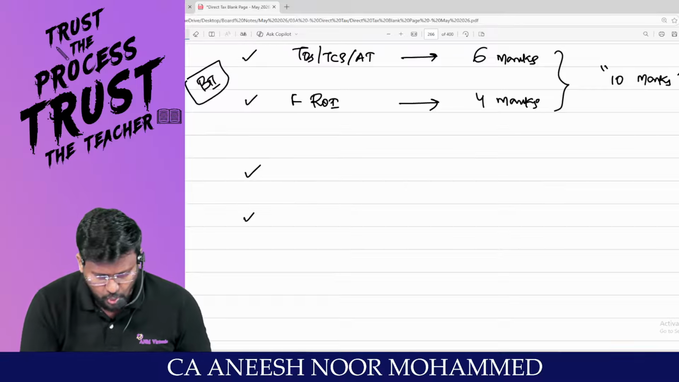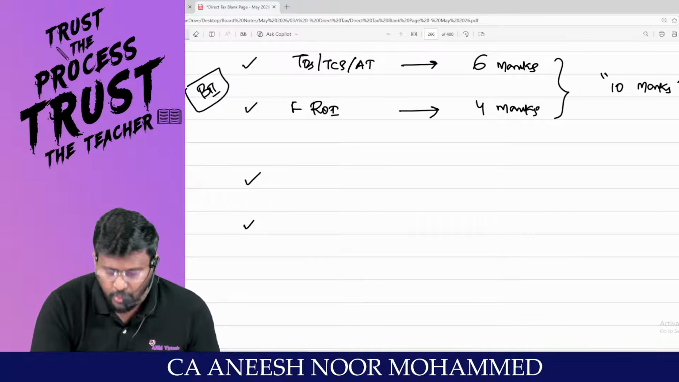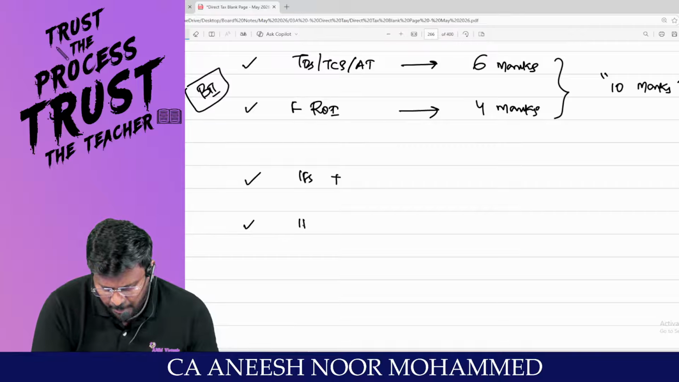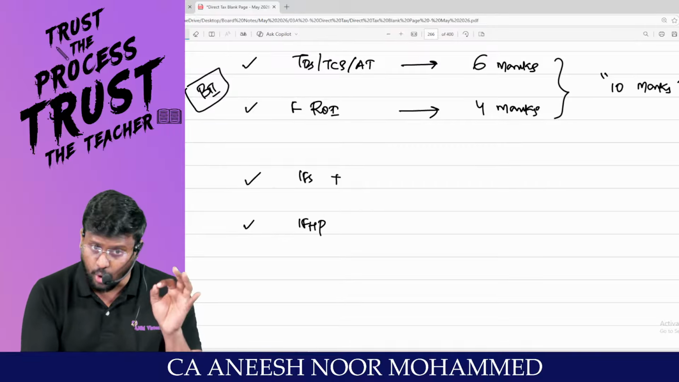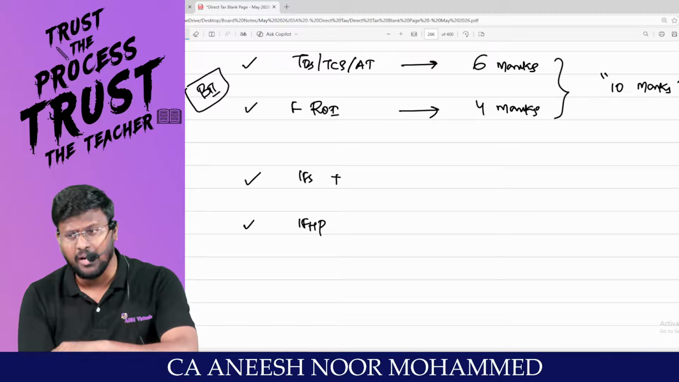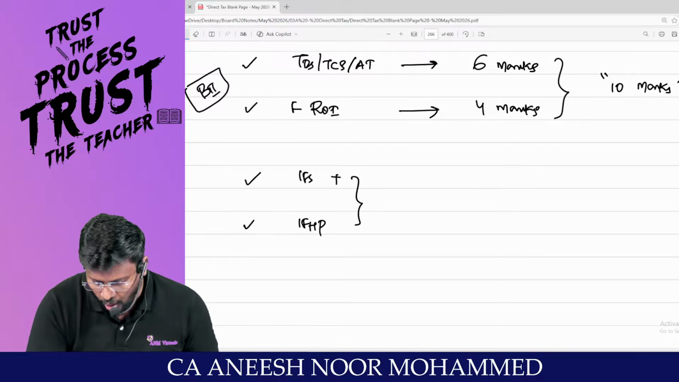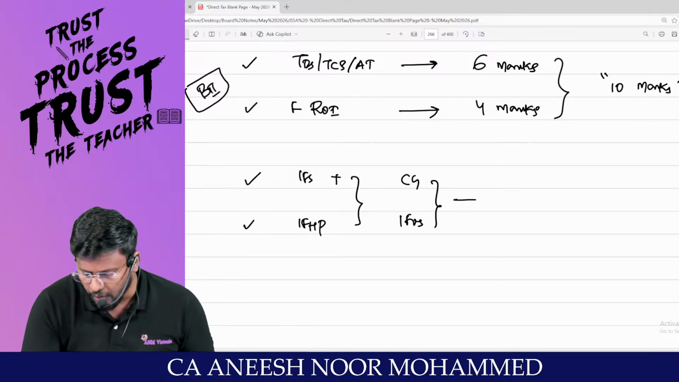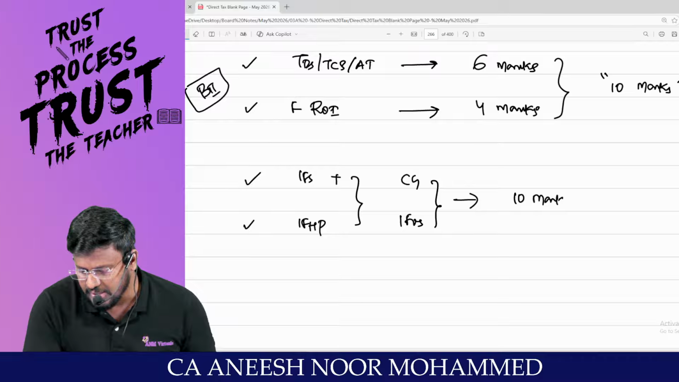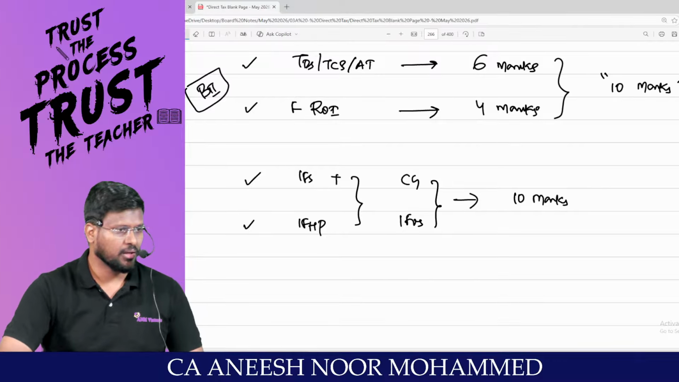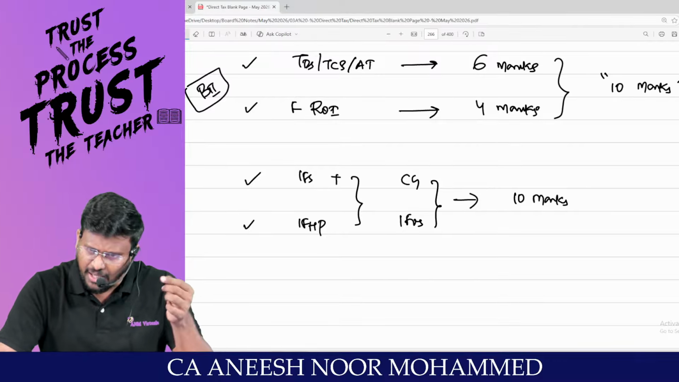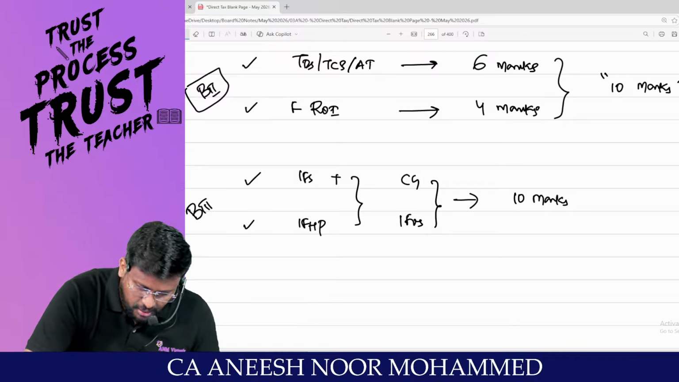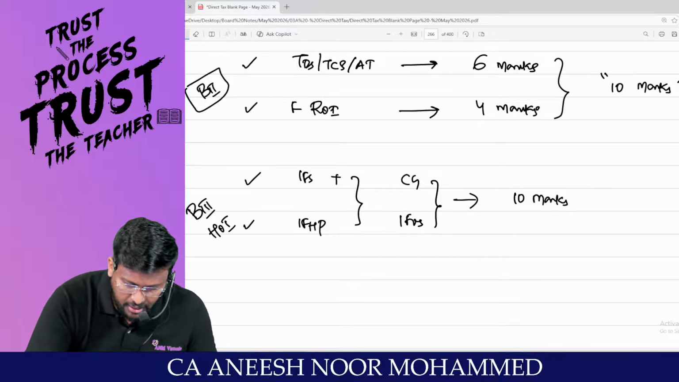Then what you are supposed to do, my dear lovable students, is go to the heads of income. In the heads of income, income from salary plus income from house property is one combo. They may ask salary for 5 marks and house property for 5 marks, or capital gain and IFOS is another combo. Out of this, you will be getting 10 marks in the examination. This is the third bucket, the heads of income bucket.